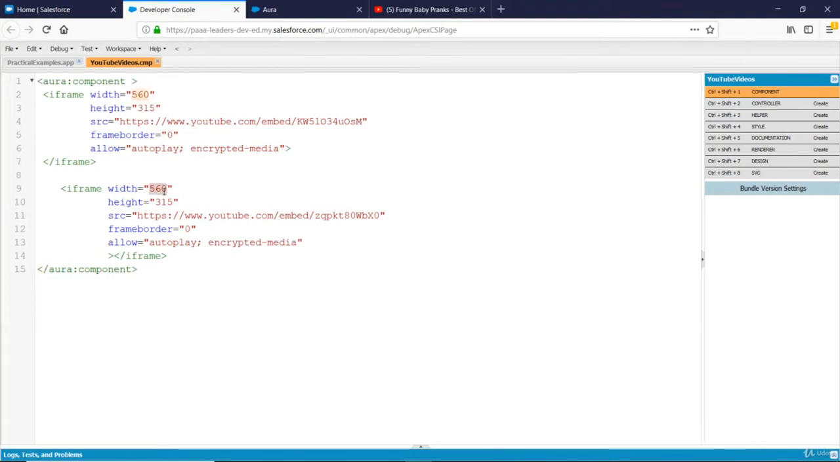You can select the width, you can select the height, you can select the URL. You can set it from 0 to 1. 0 means it's false and 1 means frame border will be there. So if I select it as 1, fine, and then allow autoplay or not, you can do all these settings and just save it. And let's see the preview.